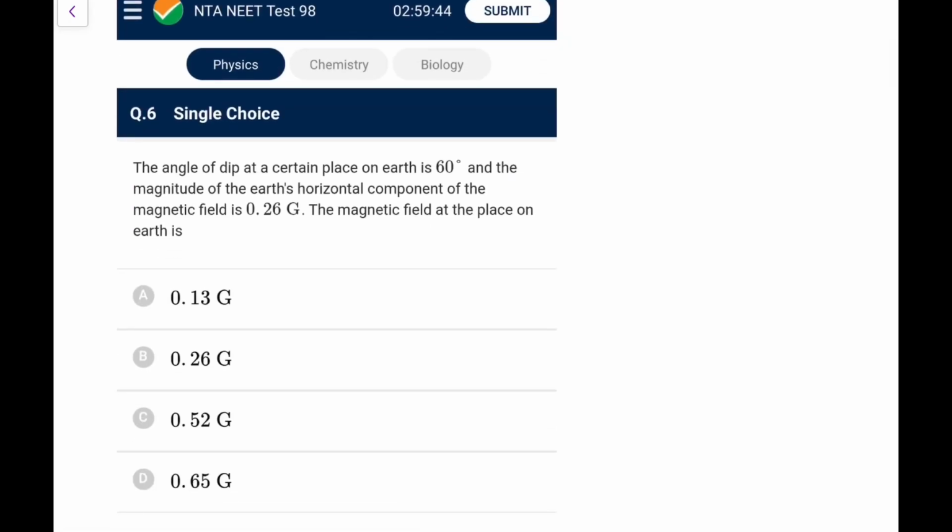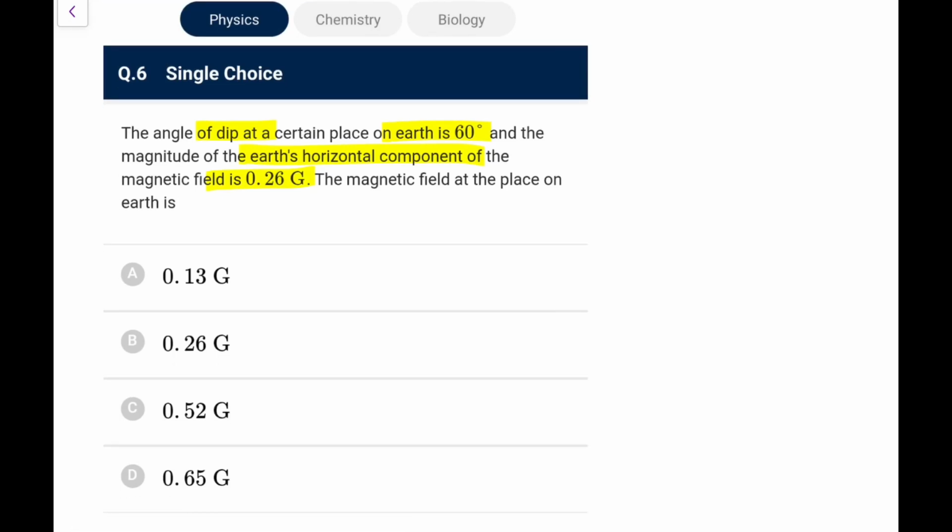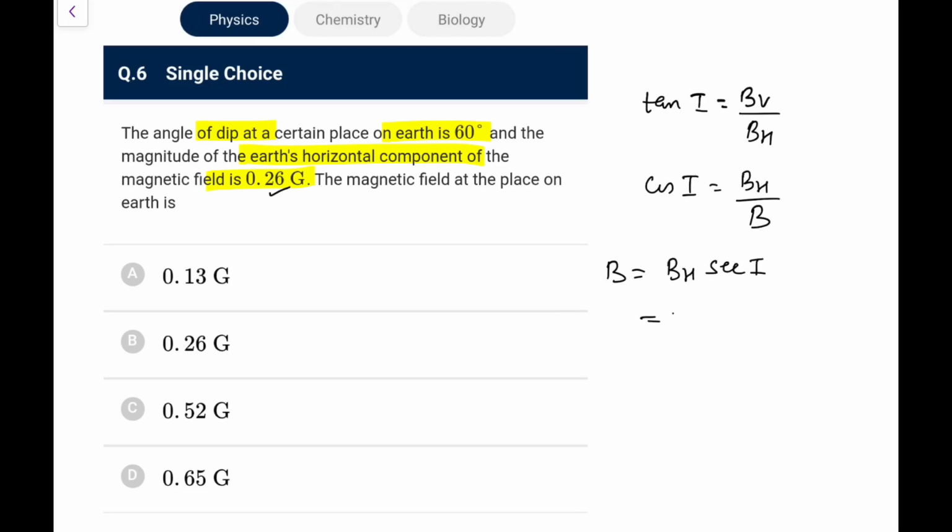Next, the angle of dip at a certain place on Earth is 60 degrees and the magnitude of the Earth's horizontal component of the magnetic field is 0.26 Gauss. The magnetic field at this point is? So the angle of dip is given and the magnitude of the horizontal component is given. You know that tan I is equal to BV upon BH, or better, you can write cos I is equal to BH upon total B. So B I can write as BH upon cos I, or BH sec I. So BH is 0.26 and sec 60 is 2, that is 0.52 Gauss. I can directly go for this, the value of the total magnetic field at the point.